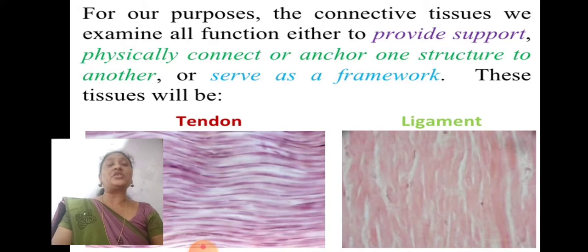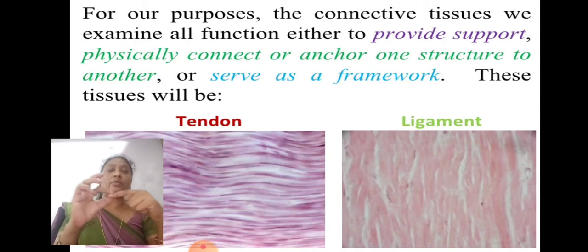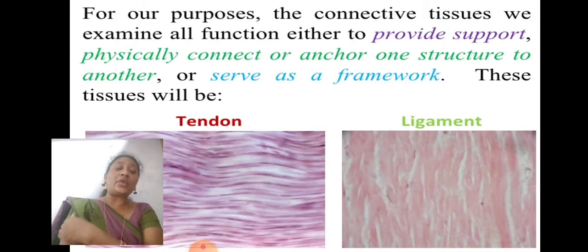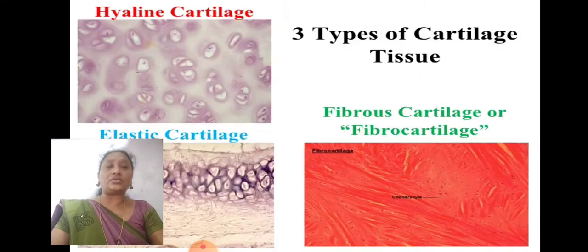So the special tissues are tendon and ligament. The tendon is a connection between the muscle and the bone. The tendon connects the bone and the muscle. And the ligament is the connection between bone and bone. If you see the finger, here you can see the bone. This is one bone and this is another bone. In between you will see the ligament. Tendon means here we have a muscle. In that we can find the bones, no? These bones are attached to the muscle. The connection between the muscle and bone, we call a tendon. These are also connective tissues.